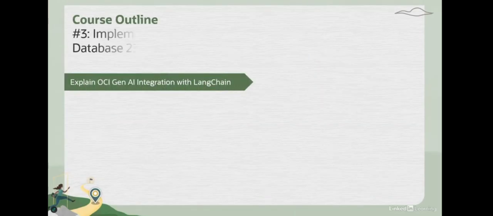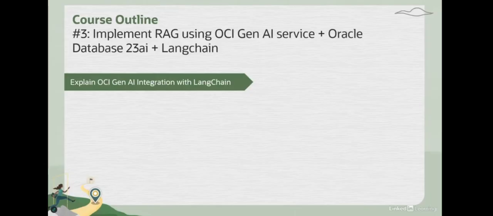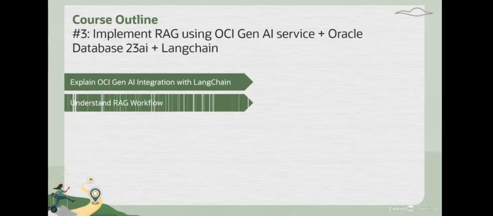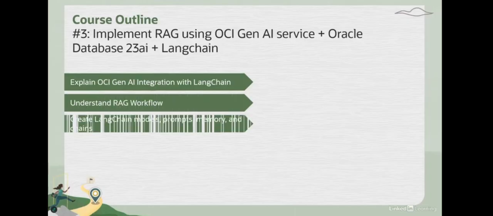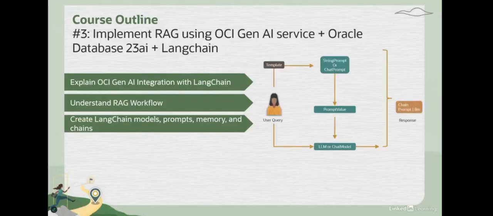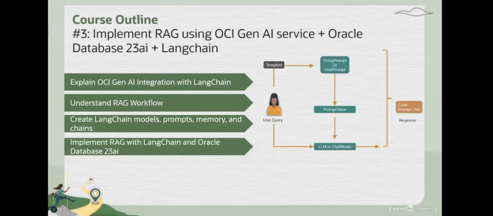In the third module, we dive deep into RAG, how you can build a RAG system using OCI Gen AI service plus Oracle Database 23 AI feature we have around AI vector search, and an open source orchestration framework like LangChain. So we look at how you can use LangChain with OCI Gen AI. Then we understand RAG and what a typical RAG workflow looks like. Then we look at LangChain basics, what models are, prompts, memory and chains. And then finally, we implement a RAG system with LangChain, OCI Gen AI service and Oracle Database 23 AI.